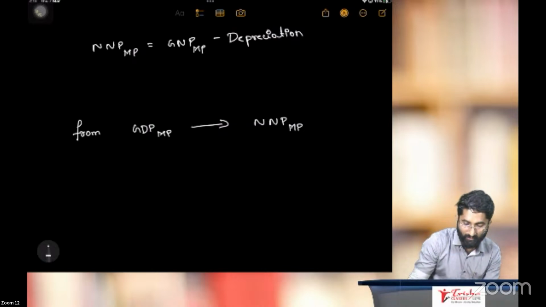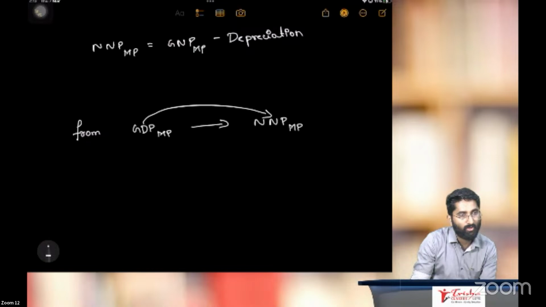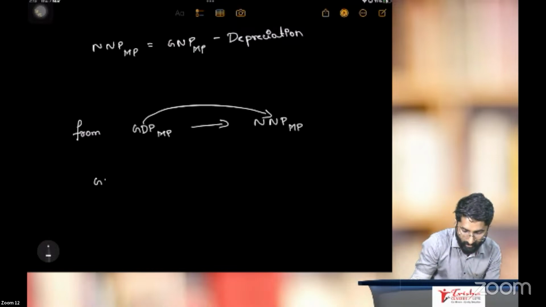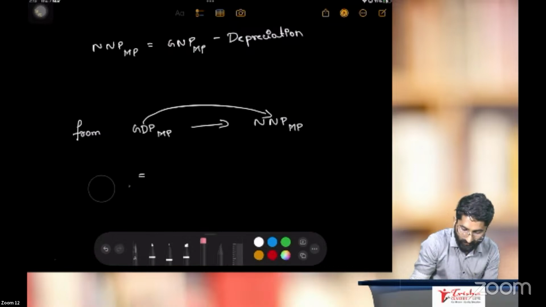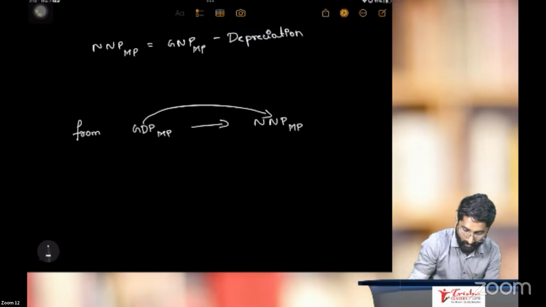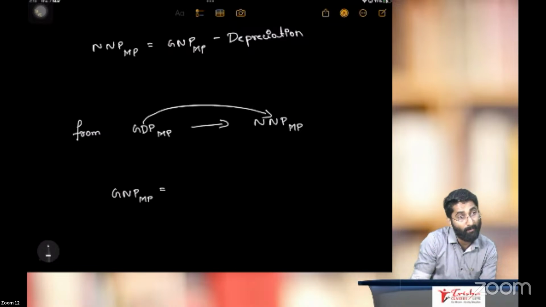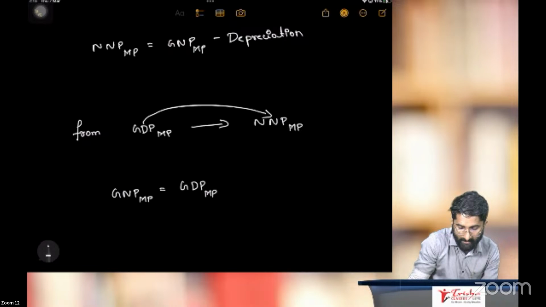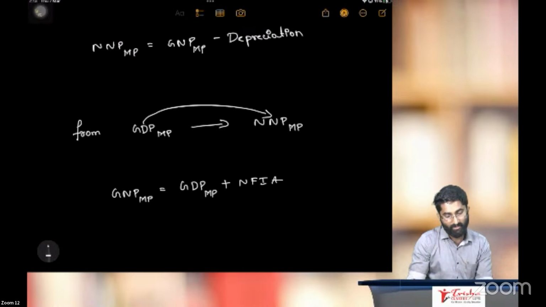Listen. First, you have to change D to N, domestic to national. How to do that? I first have to bring gross domestic product at market price to gross national product at market price. How to calculate gross national product at market price from gross domestic product at market price? GDP at market price plus net factor income from abroad. Agree?